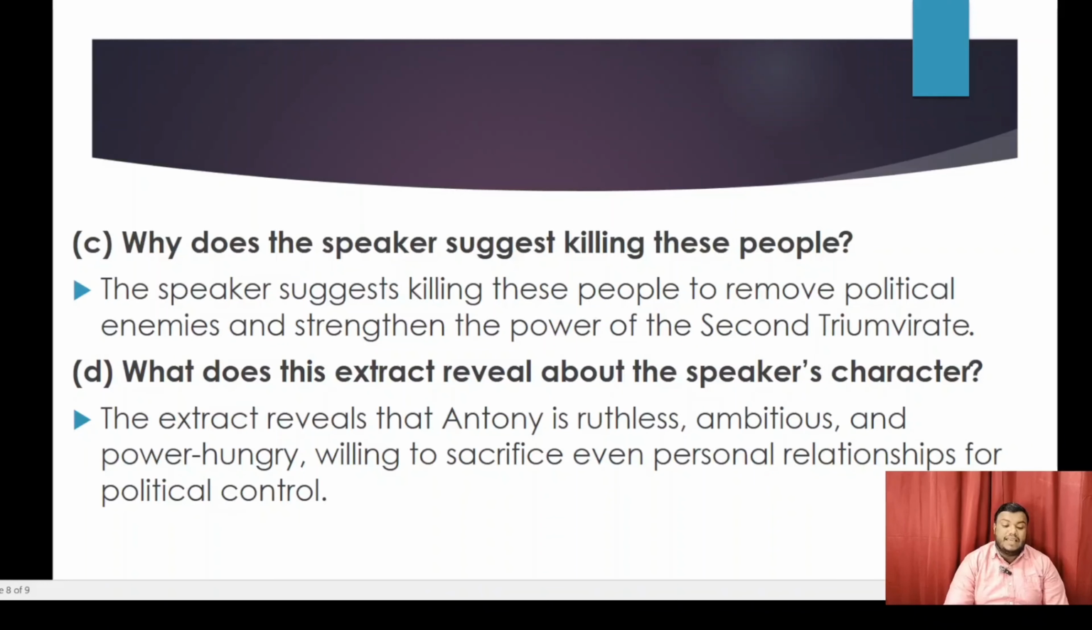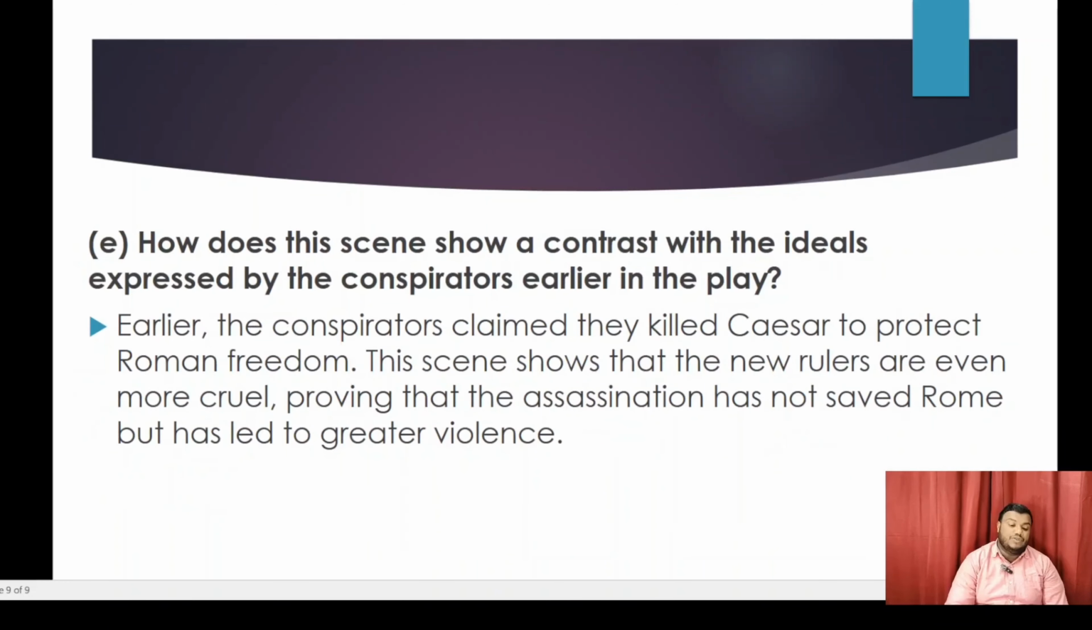Question number 4. What does this extract reveal about the speaker's character? The extract reveals that Antony is ruthless, ambitious, and power hungry, willing to sacrifice even personal relationships for political control.